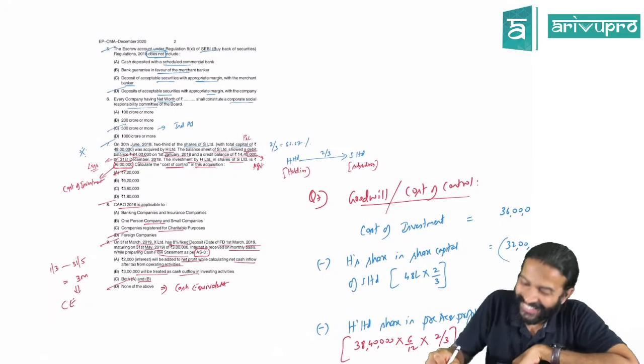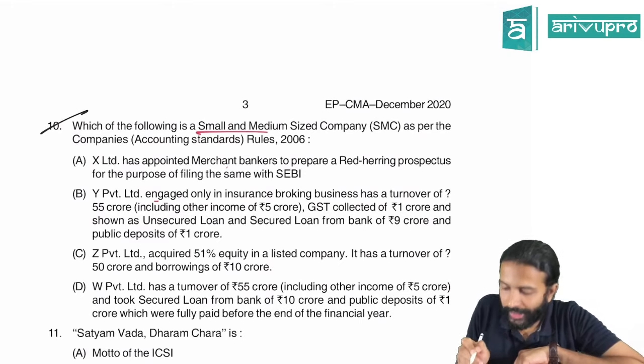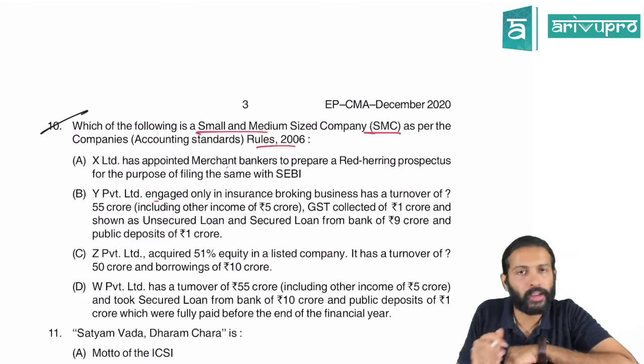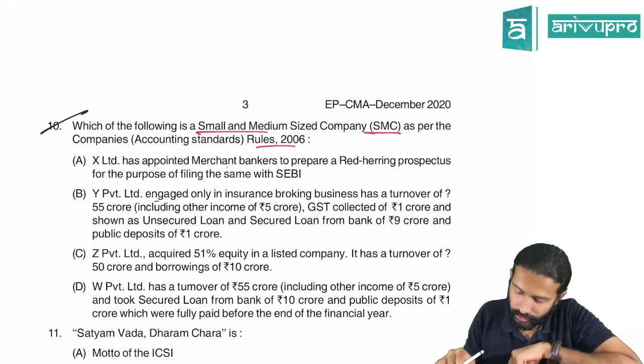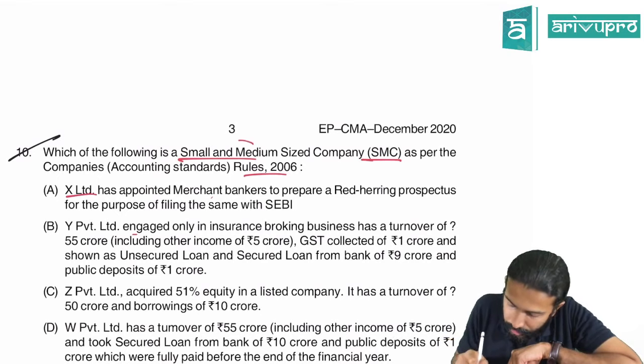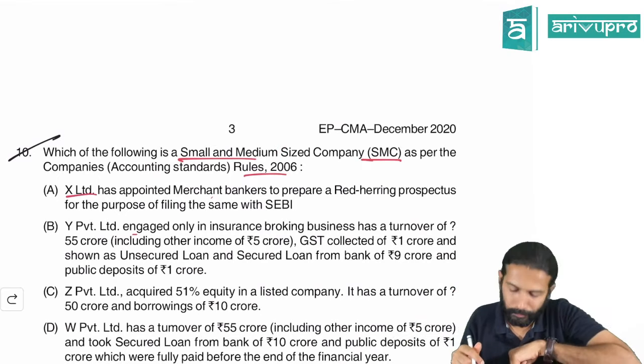Okay, next question is, which of the following is a small and medium sized company, SMC, as per the Companies Rules of 2006? First option, they've given various companies, and you need to find out which is an SMC.